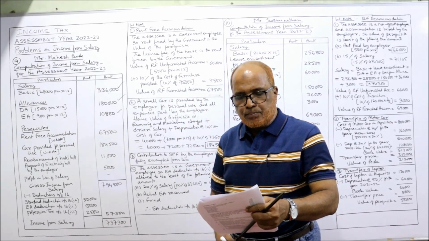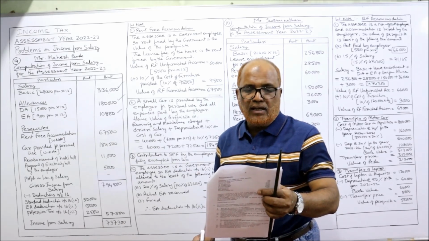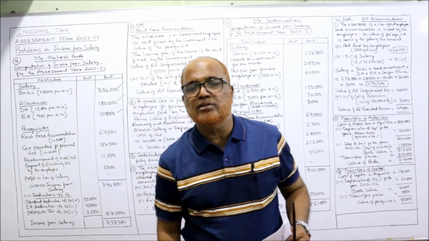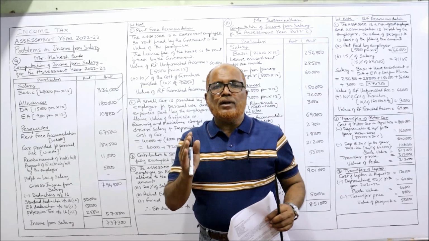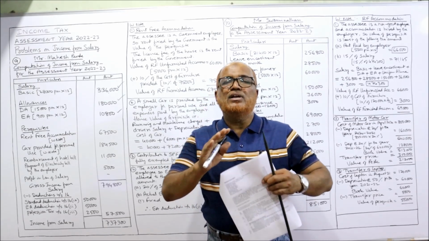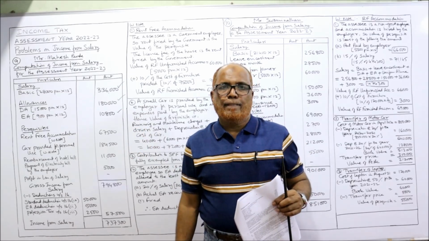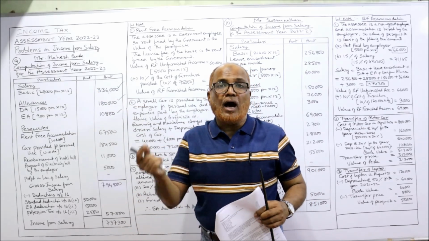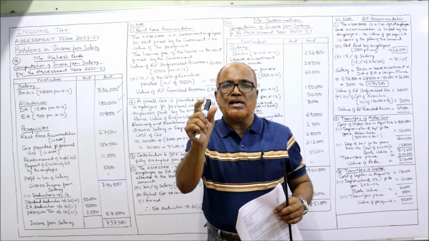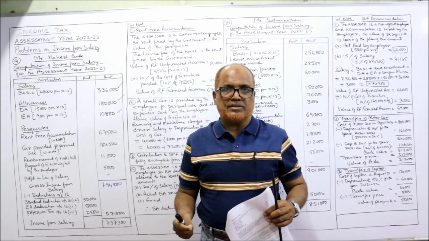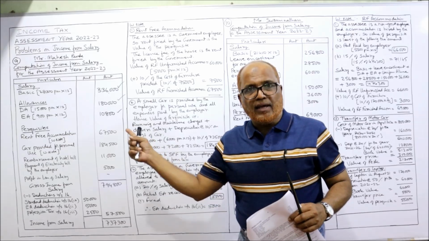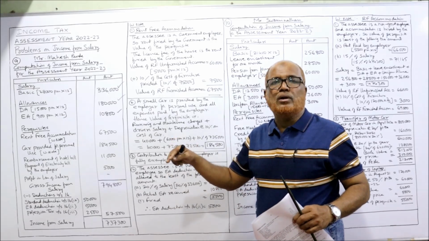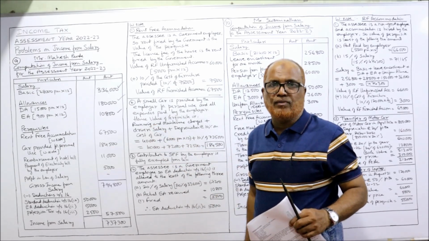Now contribution to SPF, Statutory Provident Fund, 8.5% of salary and equally by the employer. Now 1 point. Employer's contribution to Statutory Provident Fund is fully exempted from tax. That employer's contribution to SPF should not be taken, not taxable. For RPF, up to 12% of salary is exempted, excess over 12% is taxable. For SPF, completely exempted. So in notes, you have to write down: employer's contribution to SPF fully exempted from tax.